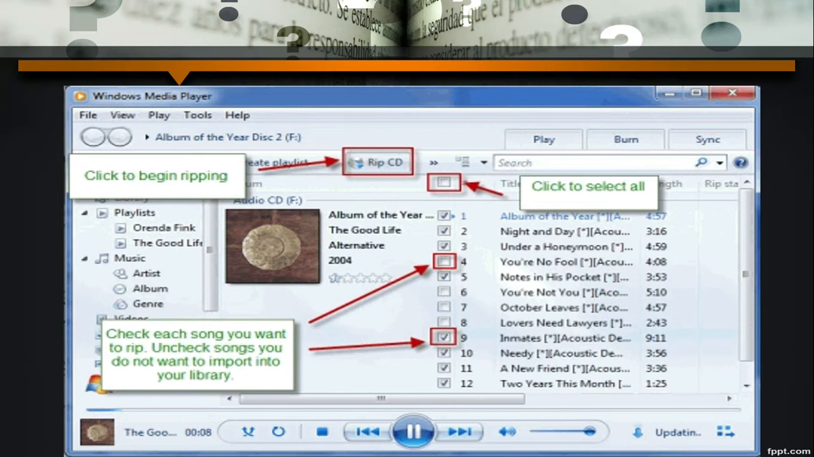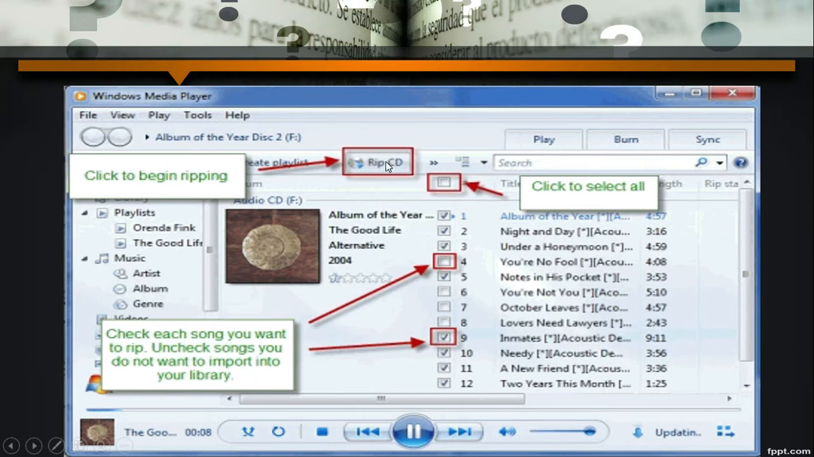Otherwise, the rest of the boxes you make empty if you don't want to copy that music. Understood? Here a few check boxes are filled with tick marks and a few are empty. It means I don't want to copy those songs or music. Clear everyone? Click on the Rip CD button. Here the Rip CD option is there.